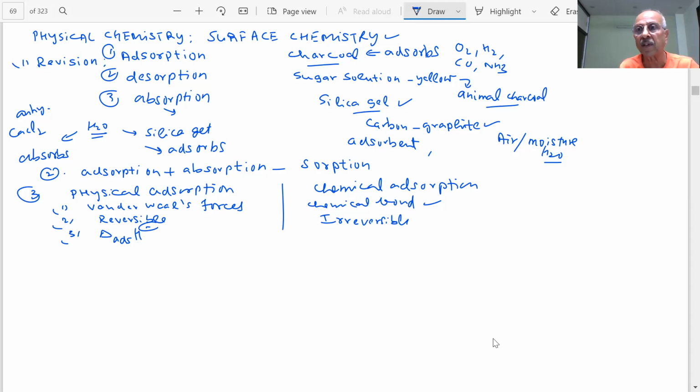Enthalpy of adsorption I'm talking about. Question has been put up in the paper many times about the enthalpy of adsorption, student. This has a lower value. How much is that? 20 to 40 kilojoules per mole, students. And this has a higher value because a bond is formed. That will require higher, 40 to 400 kilojoules per mole, student. More heat is evolved, student.